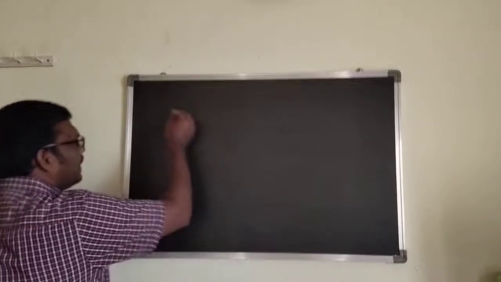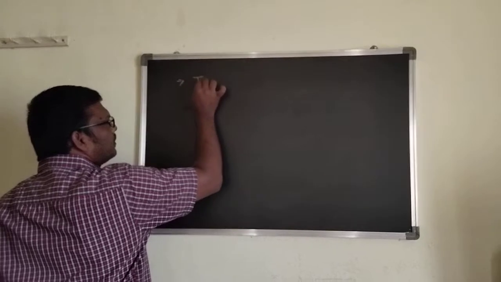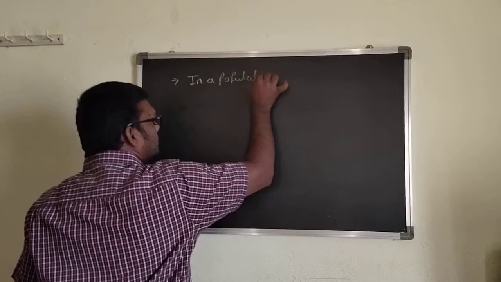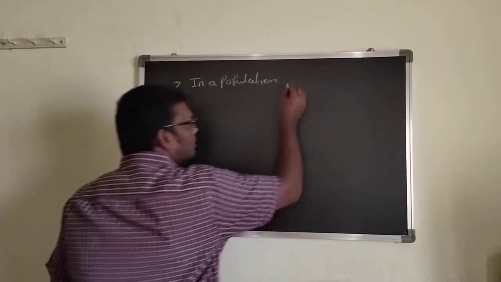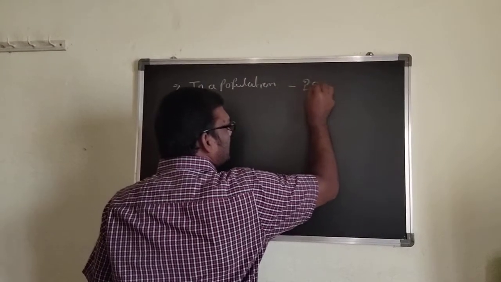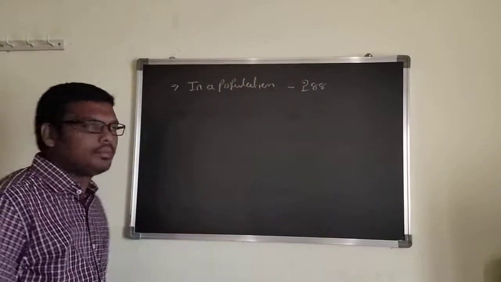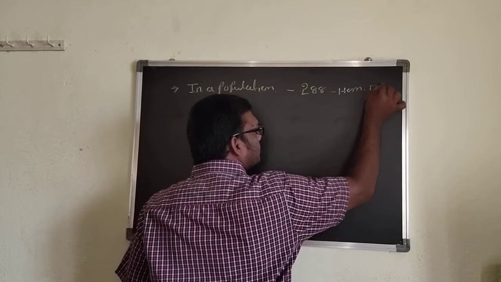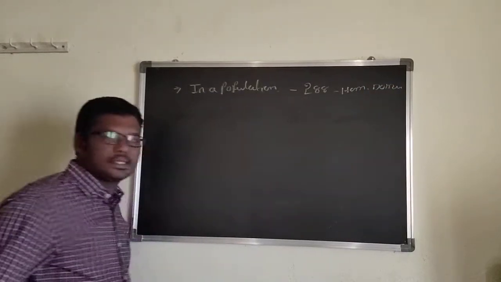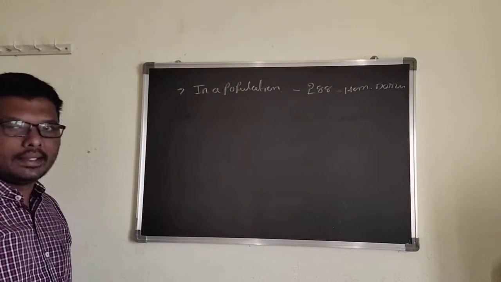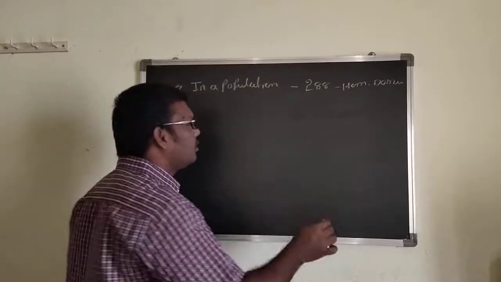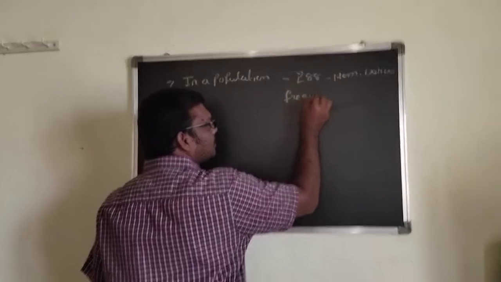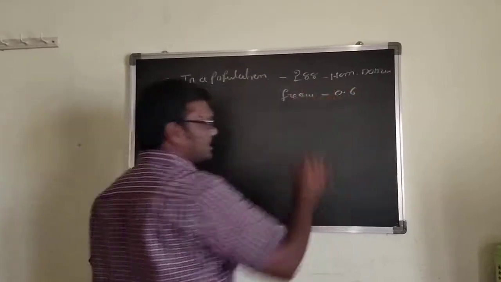Today we can discuss some of the problems regarding the Hardy-Weinberg equilibrium. Suppose in a population, 288 individuals are homozygous dominant, and the homozygous dominant gene frequency is 0.6.